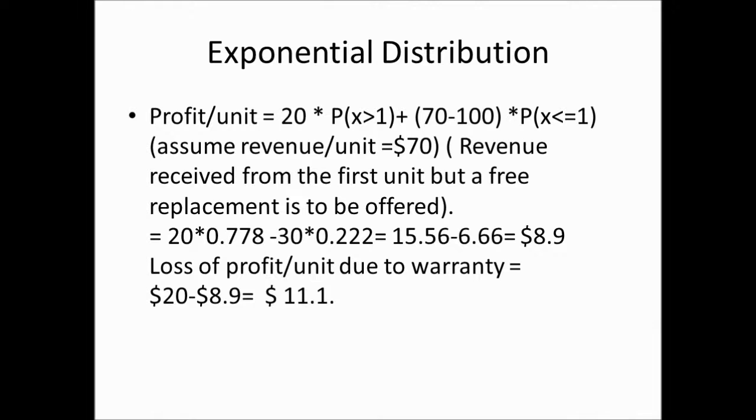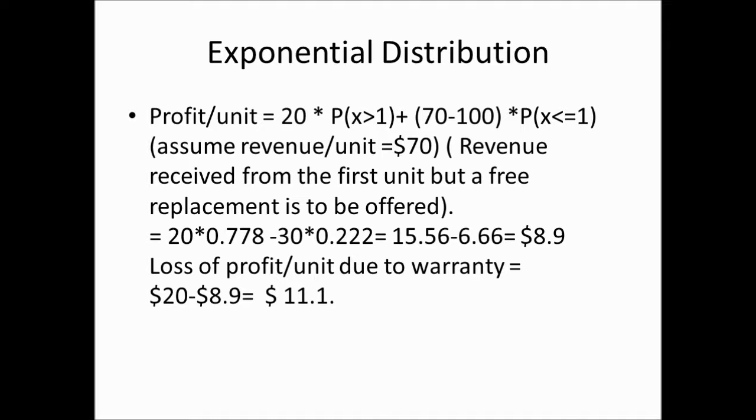Profit per unit. How do you calculate profit per unit? We get a profit if the life exceeds the 1 year warranty life, and if it fails, the profit is different. So you make $20 profit per unit if it clears the warranty period, but if it fails within the warranty period, then we lose $30 per unit, because first time when you sell, we get a revenue of 70. Out of that, there's a $50 of manufacturing cost. But if it fails, we got to replace another unit free of cost. So really, because of warranty, our profit is negative 30 per unit.